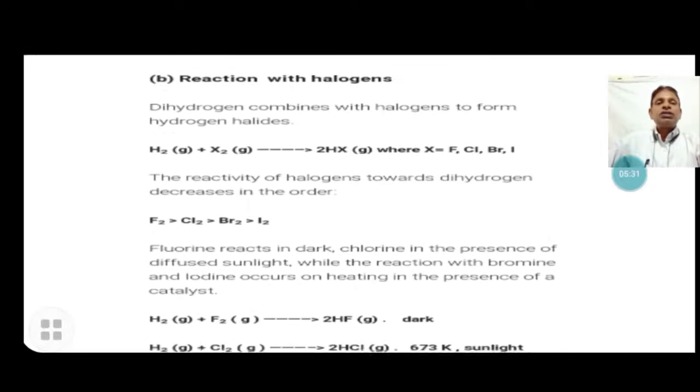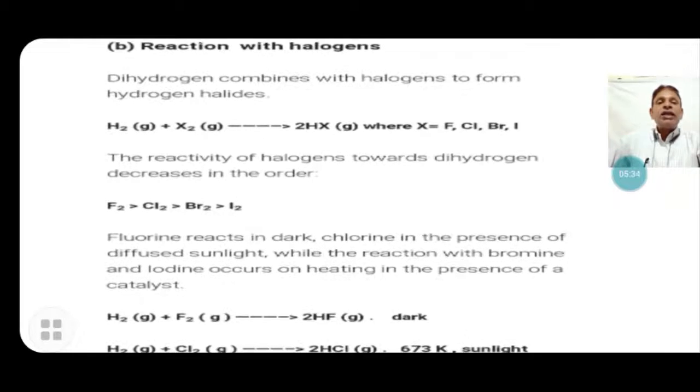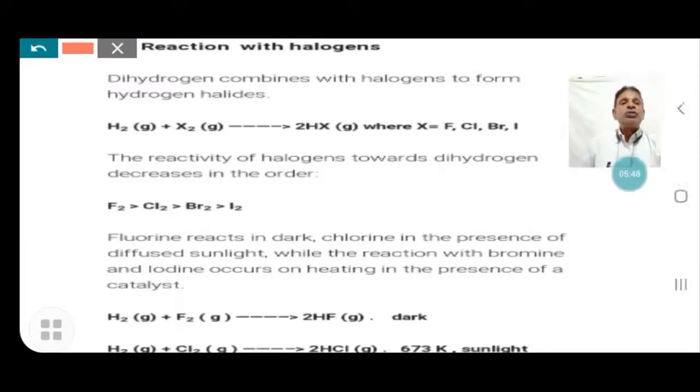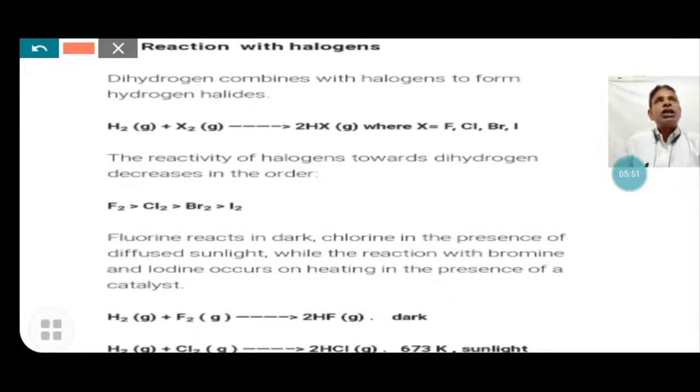Next, reaction with halogens. Dihydrogen combines with the halogens to form hydrogen halides. When hydrogen reacts with chlorine, hydrogen chloride is formed. Hydrogen reacts with bromine, hydrogen bromide is formed. Hydrogen reacts with iodine, hydrogen iodide is formed. But the reaction conditions differ. The general form of the reaction is dihydrogen gas and halogen gas reacting to form HX, where X stands for the halogen element: fluorine, chlorine, bromine, iodine.